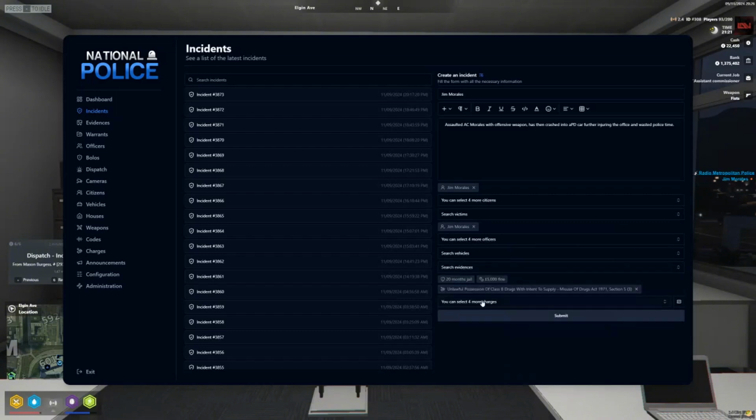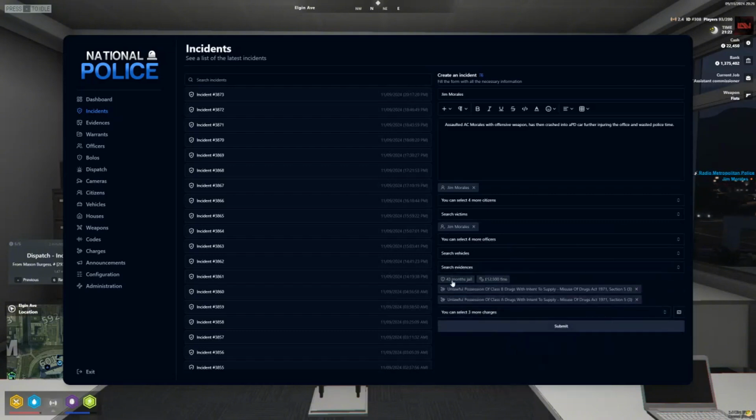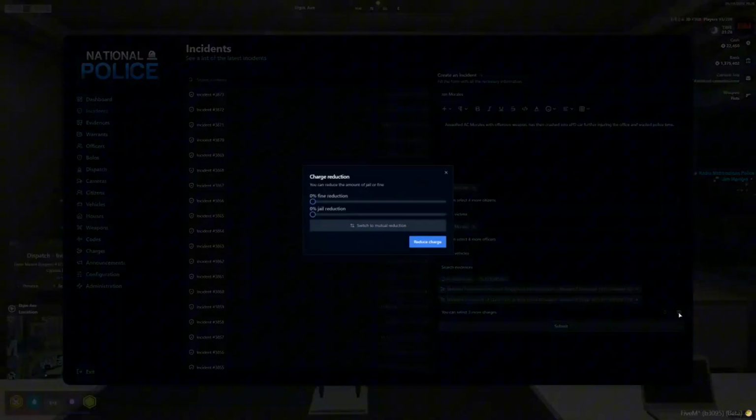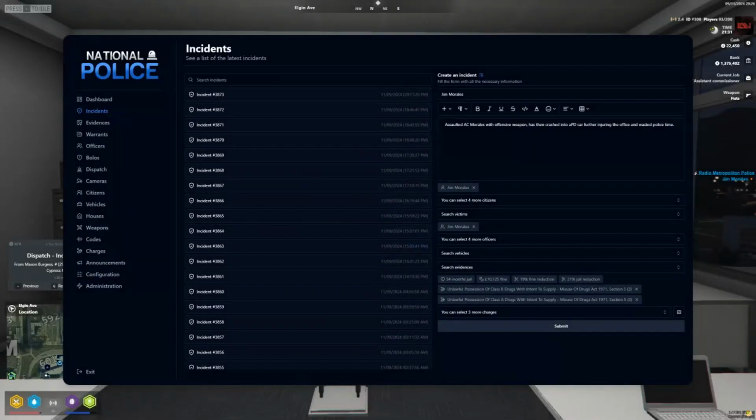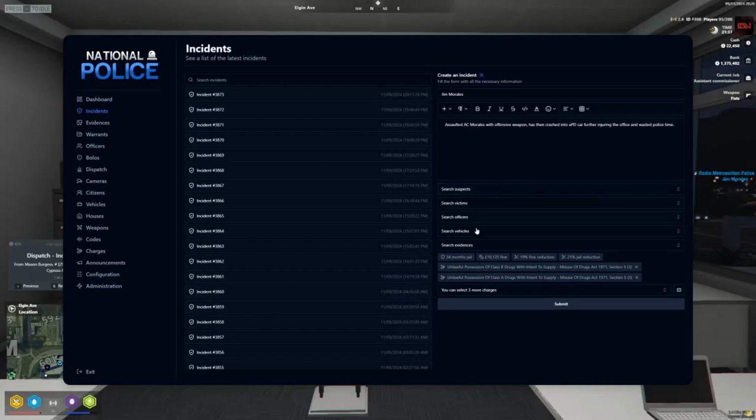And it'll give you the total months and the total fine and what you are obviously going to be charging them for. So the maximum sentence we can provide is 45 months, but also if you go here, you can reduce the fine and jail reduction, or you can do it together. As you can see, that's put a 21% and a 90% reduction and brought that down. When you press submit, that will send them straight to the penitentiary, up to jail. So make sure you've read their rights prior to doing any of that. Obviously, then make sure that you don't send yourself off to jail as well.